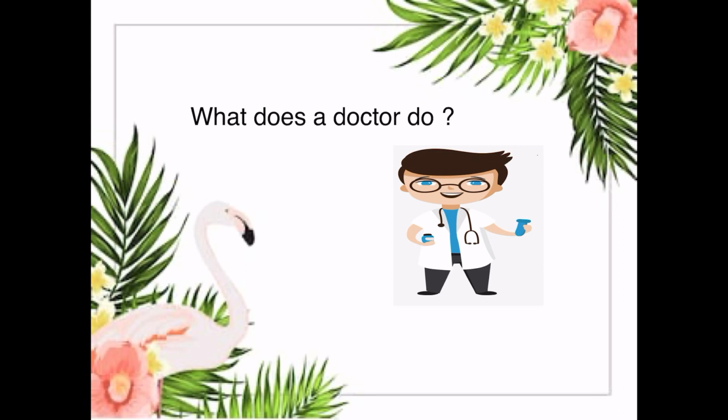D-O-C-T-O-R. So, what is he? He is a doctor. Where does a doctor work? Where? I'm asking about the place. A doctor works in a hospital.